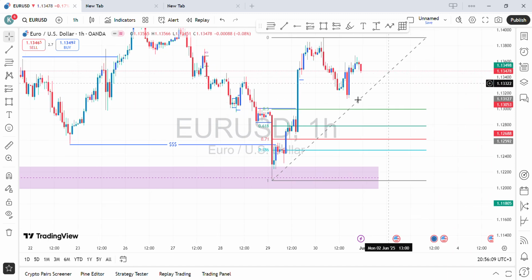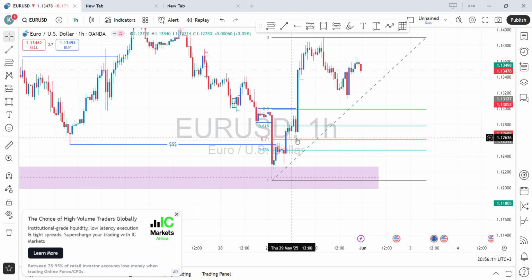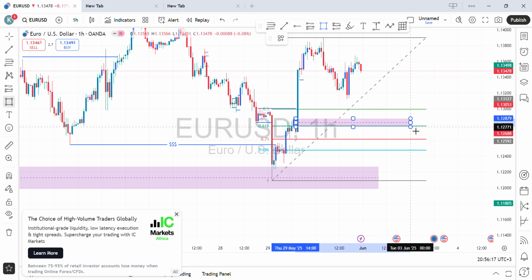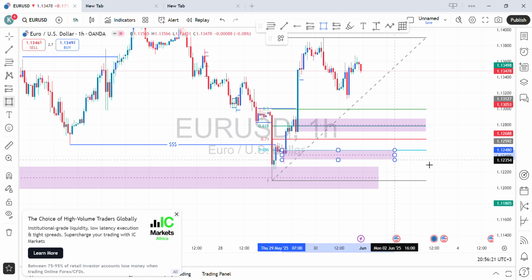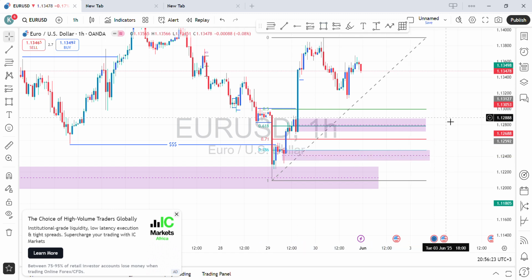And on the golden zone, that is where we have our point of interest. So I will be focusing on this order block, or I will be focusing on these two order blocks. The first one on the golden zone and the next one on the OTE.